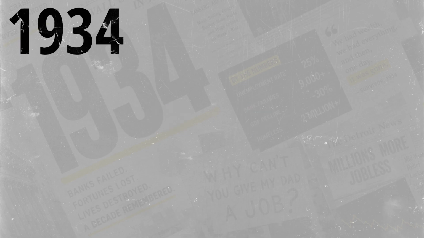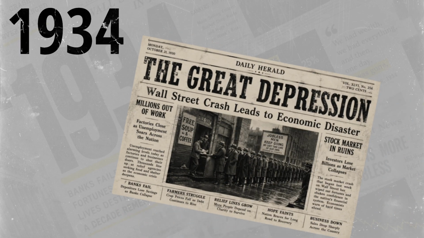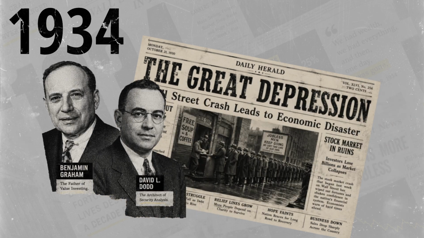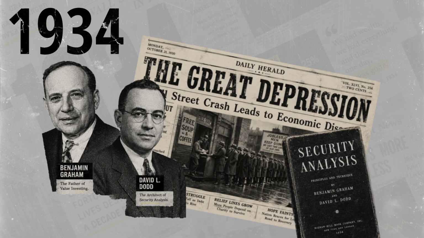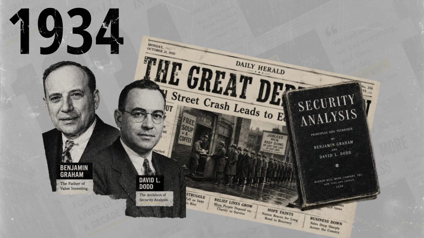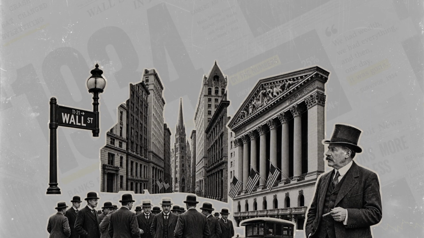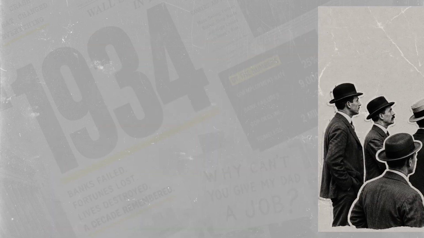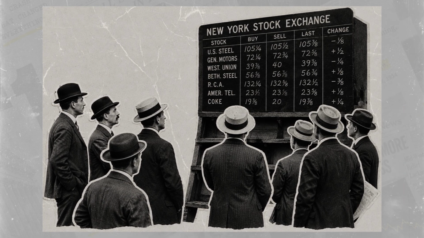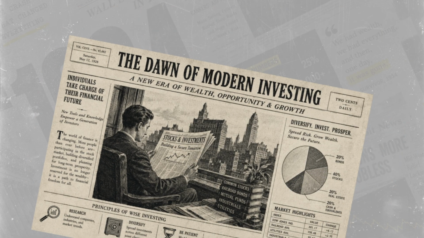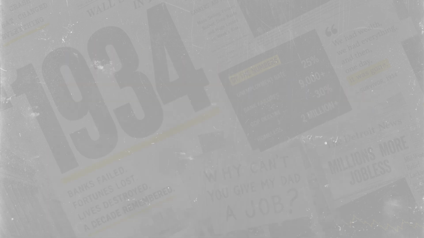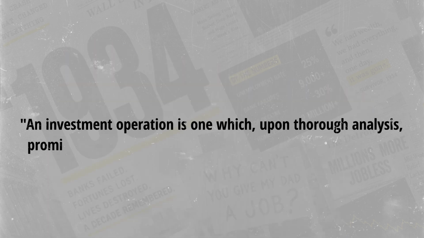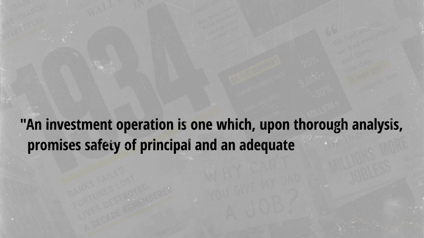In 1934, right at the devastation of the Great Depression, two Columbia University professors named Benjamin Graham and David Dodd published a monumental textbook called Security Analysis. Before their book, Wall Street was essentially a chaotic casino driven by speculative hype and raw emotion. Graham and Dodd changed everything by establishing a rule that defined modern investing. An investment operation is one which, upon thorough analysis, promises safety of principal and an adequate return.